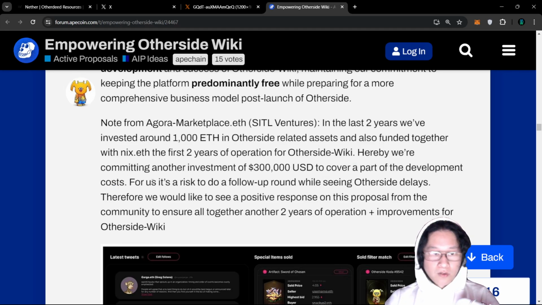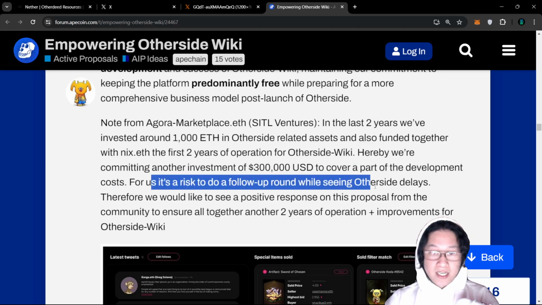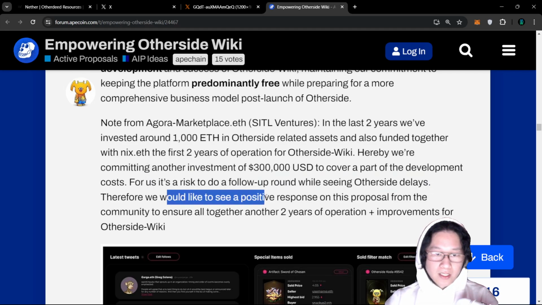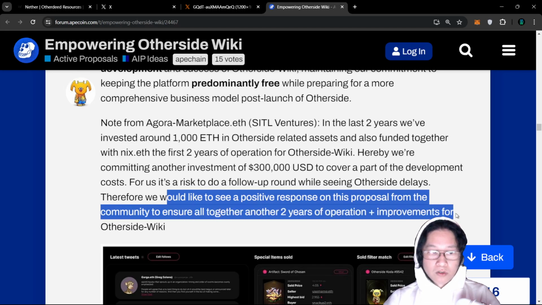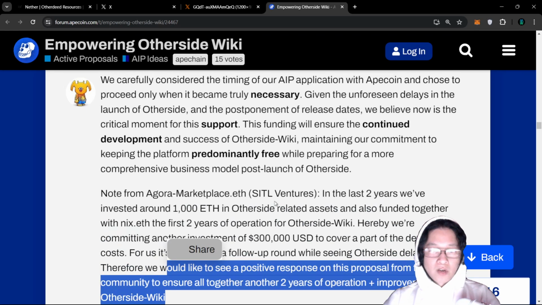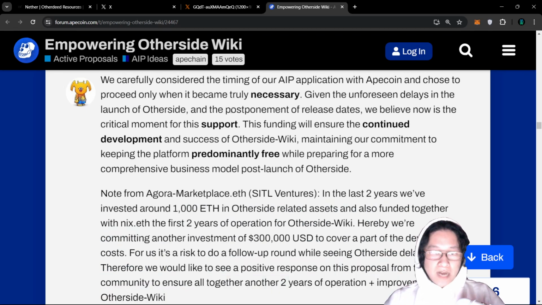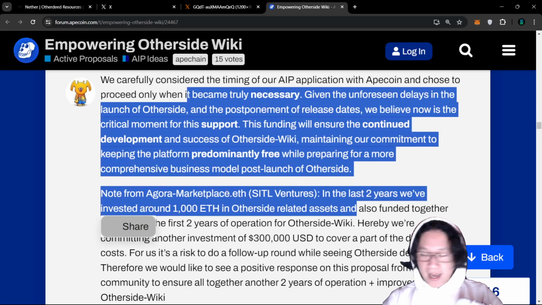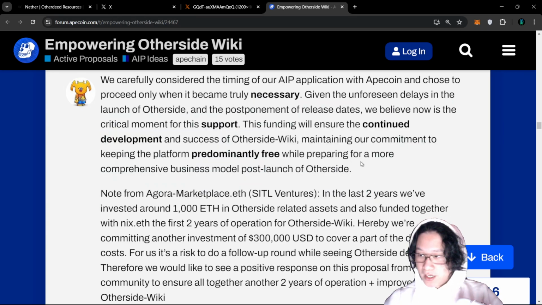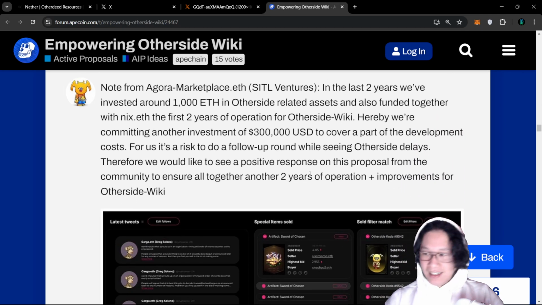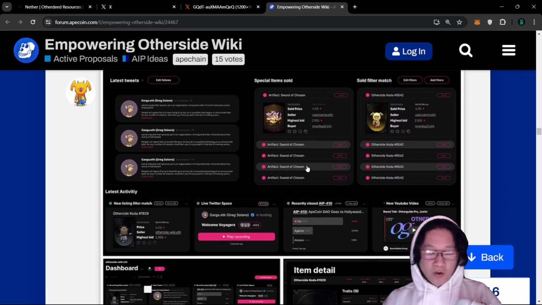So for us, it's a risk to do a follow-up round while seeing Otherside delays. Therefore, we would like to see a positive response to this proposal from this community to ensure another 2 years of operation plus improvements for Otherside-Wiki. So again, pretty important to have this support and infrastructure. I know a lot of users are going to need to use Otherside-Wiki because, as a new user, there's a lot of information, and sorting through all that data is going to be very complex.